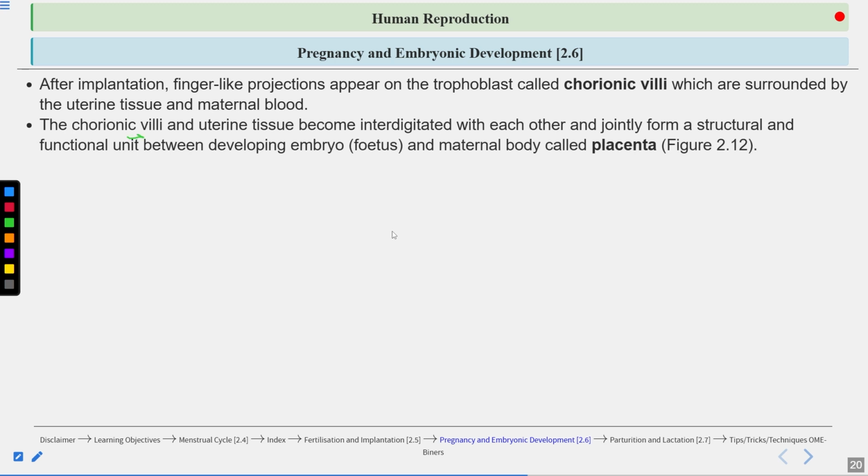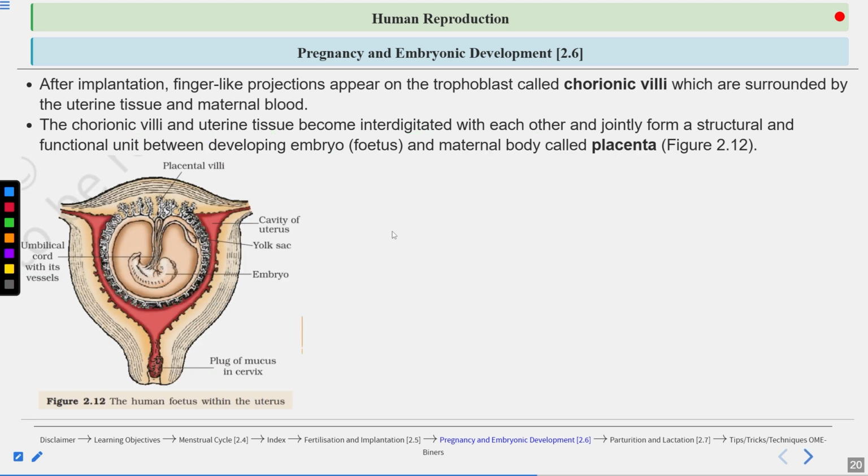Now, the chorionic villi and the uterine tissue become interdigitated with each other and jointly form a structural and functional unit between the developing embryo and the maternal body. This is known as the placenta. The placenta is made up of 2 tissues, fetal tissue as well as maternal tissue.